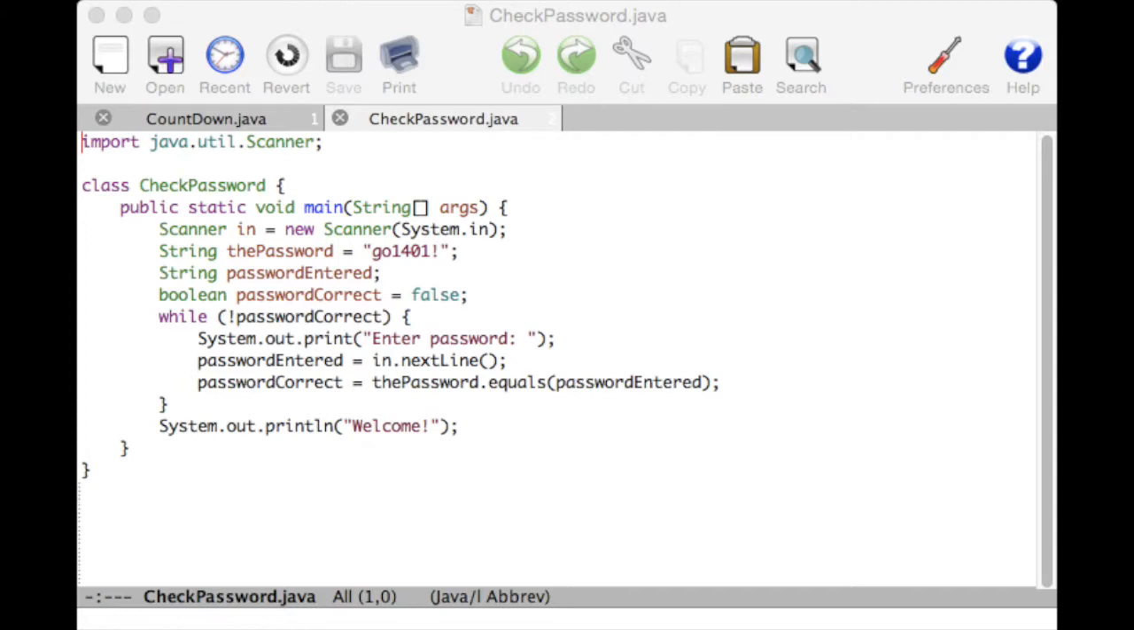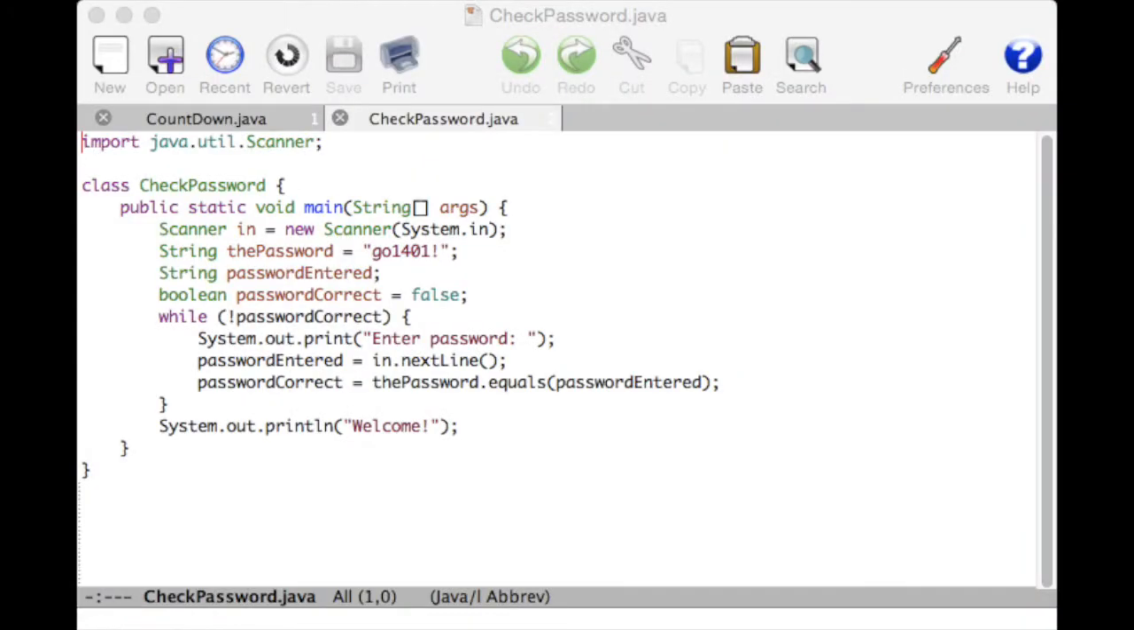Here's the code for the loop. The condition is not password correct. The exclamation point is the logical operator for not in Java. So exclamation point password correct, and I'll remember that password correct is a Boolean variable, will return the opposite value of password correct. I set password correct initially to be false, so if password correct is false, then not password correct will be true, and so the while loop will execute at least once.